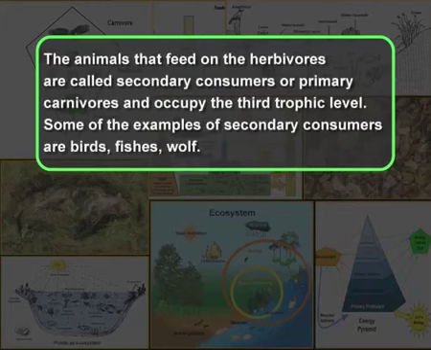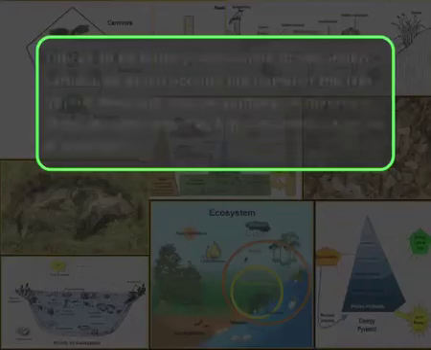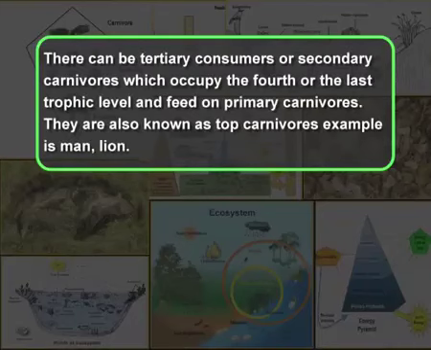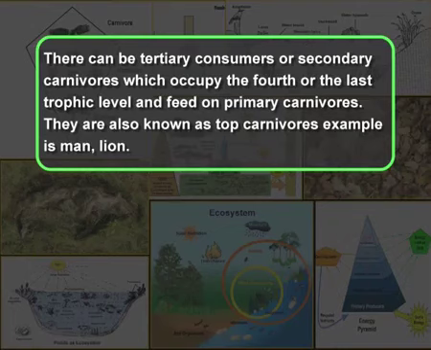The animals that feed on the herbivores are called secondary consumers or primary carnivores and occupy the third trophic level. Some of the examples of secondary consumers are birds, fishes, wolf, etc. Similarly, there can be tertiary consumers or secondary carnivores which occupy the fourth or the last trophic level and feed on primary carnivores.